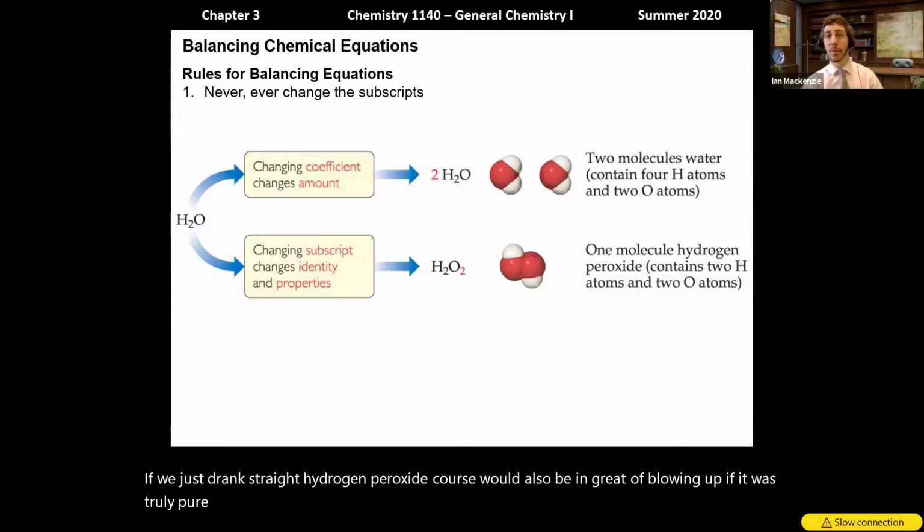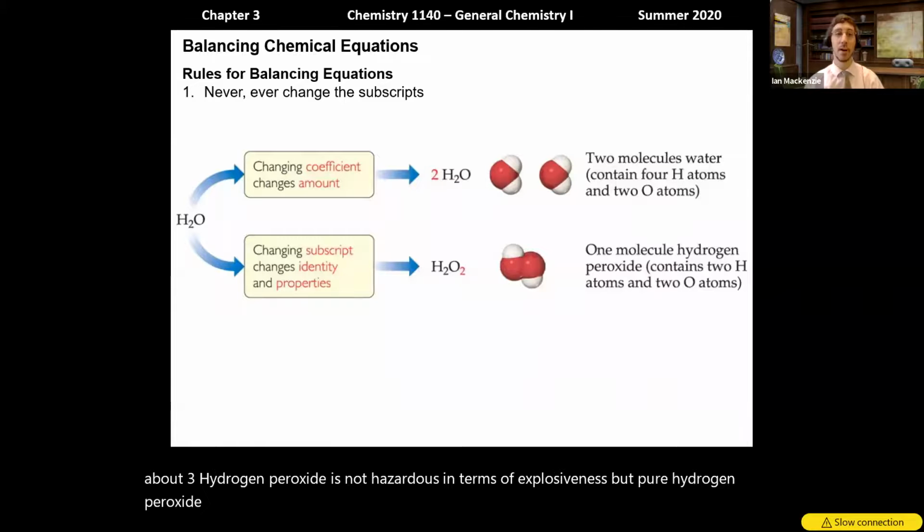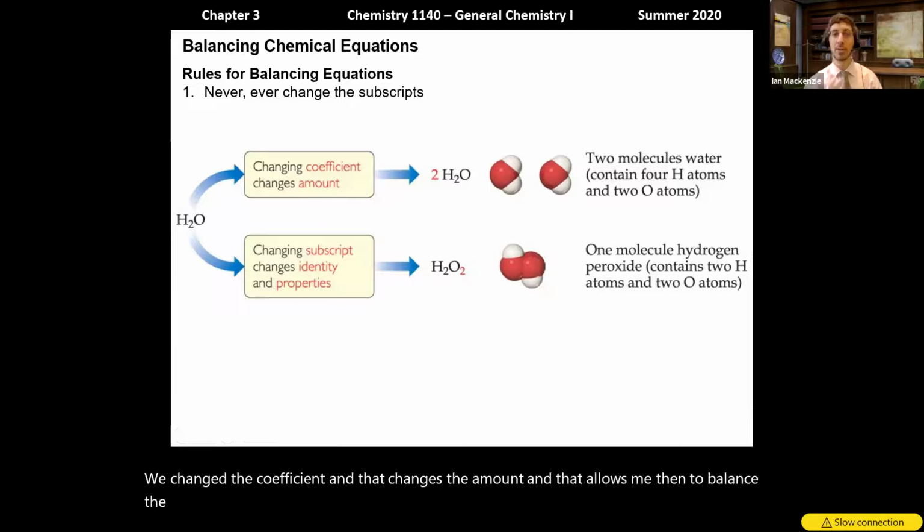Don't worry, the hydrogen peroxide you buy from the store is only about 3% hydrogen peroxide. It's not hazardous in terms of explosiveness. But pure hydrogen peroxide has very different properties from pure water. And so what we do, rather than changing the subscripts, we change the coefficient, and that changes the amount. That allows me then to balance the number of atoms, but I never, ever change the subscripts.